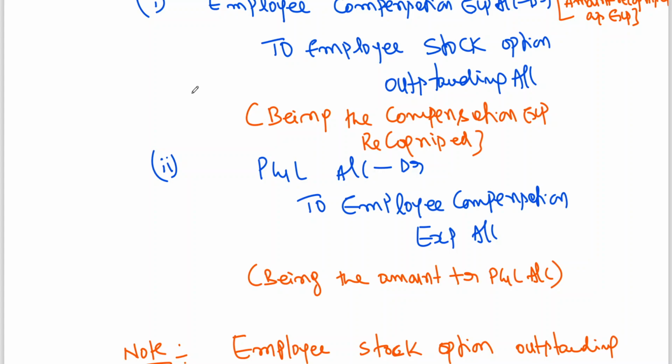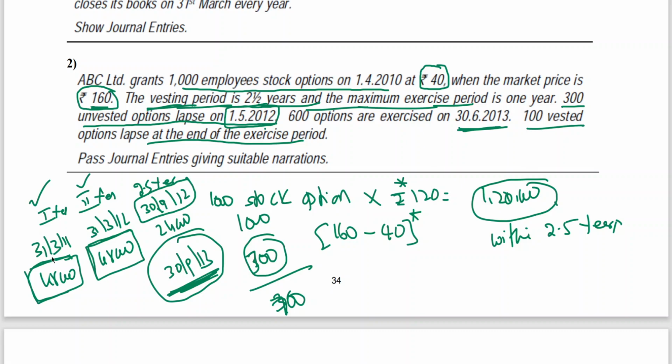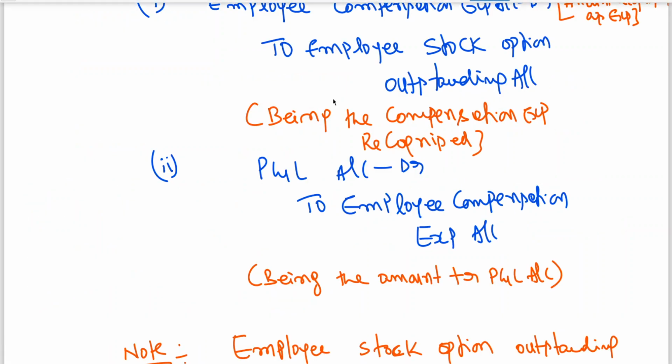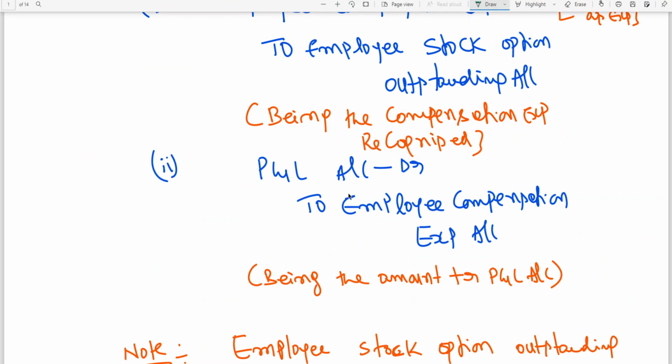So if you look at the question, 31st March 11 no problem, 31st March 2012 no problem, but when few unvested options lapse on 1/5/2012, so for these 2 years there will not be any issues. So I can write entries up to 31st March 12. Now 31st March 11 first entry I have written, second entry I should write, again the same two entries will be repeated for 31st March 12 also.